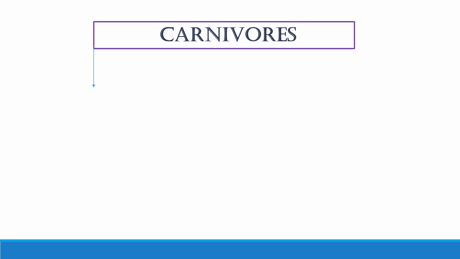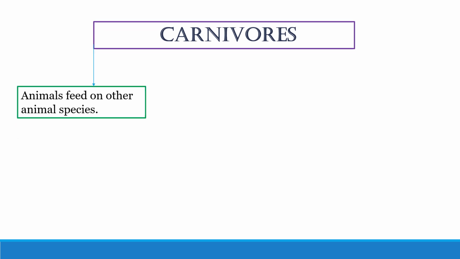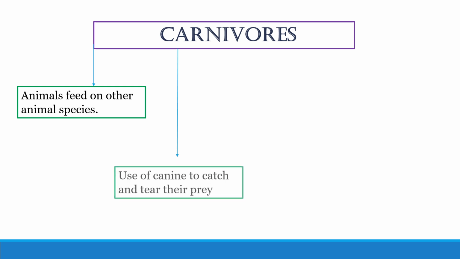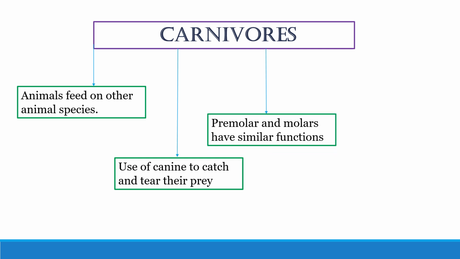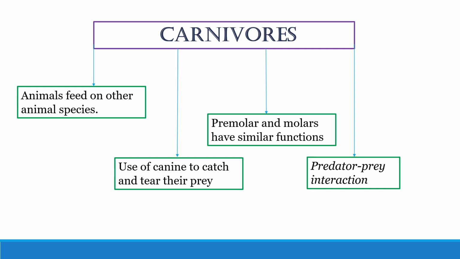Then we come to the carnivores, those animals that feed on other animal species. So they mostly use their teeth to catch their prey. Specifically, इनमें जो canines होते हैं, they are very much well developed, that are used for tearing off their prey. ठीक है, इसके अलावा obviously premolars and molars, once again, they are very much well formed because those premolar and molar surfaces are used for proper grinding of the food.